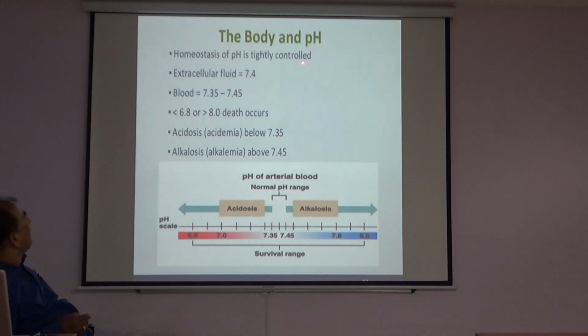The body and pH. Homeostasis of pH is tightly controlled. Extracellular fluid pH is 7.4 and blood pH is 7.35 to 7.45. If pH is less than 6.8 or more than 8, death occurs. Acidosis is below 7.35 and alkalosis is above 7.45.